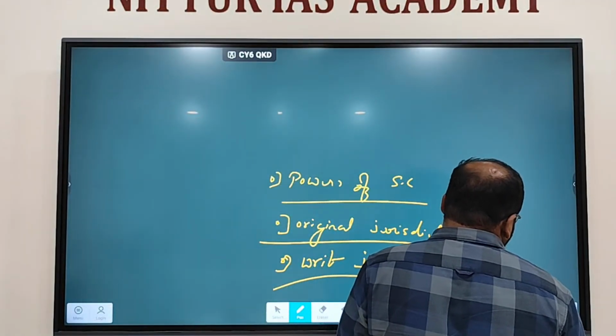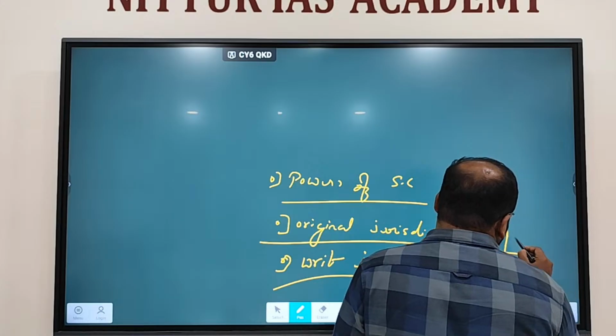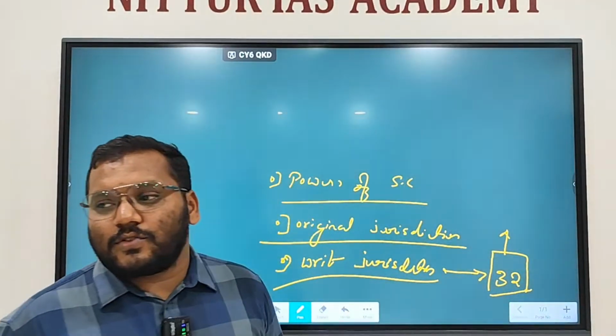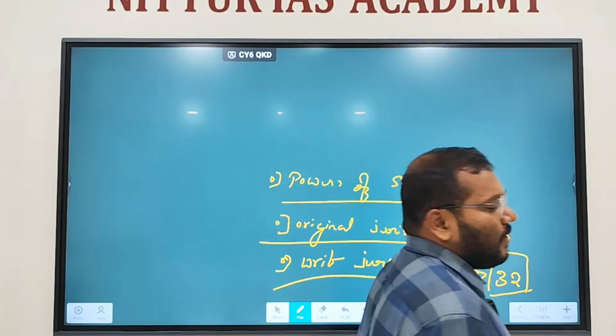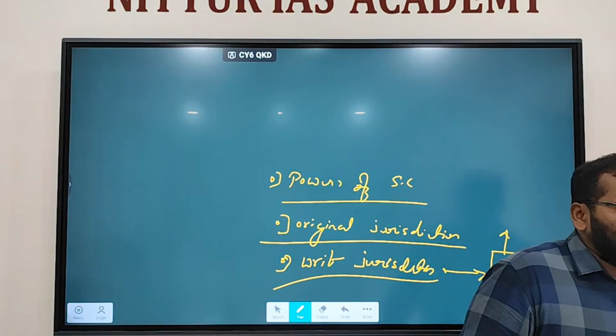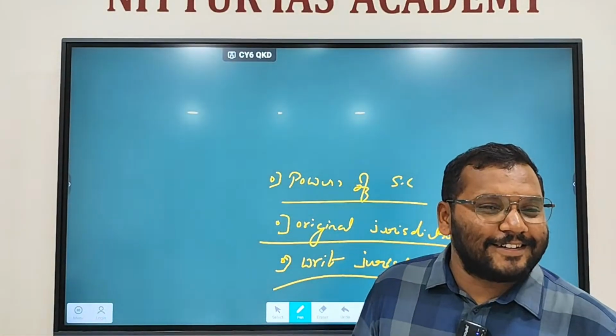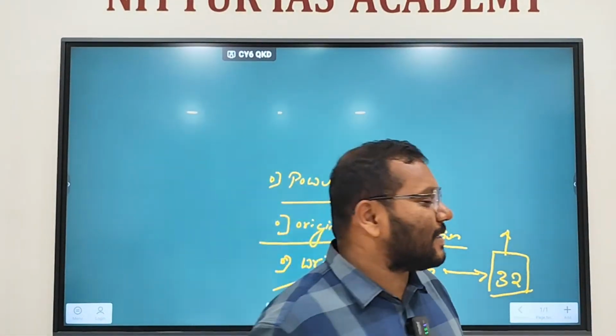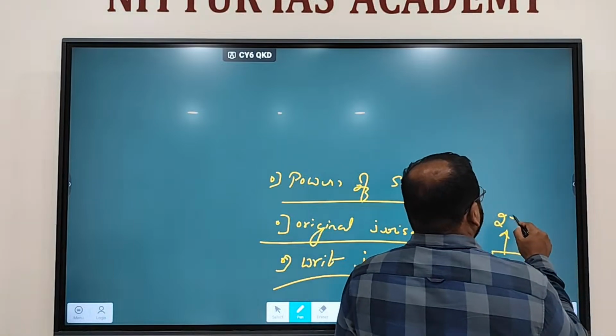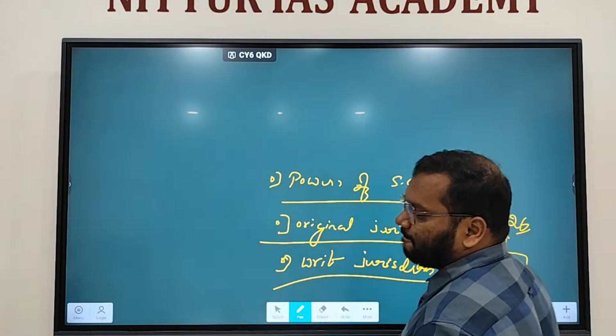High Court, writ jurisdiction, which article? Should not forget these things. 226.